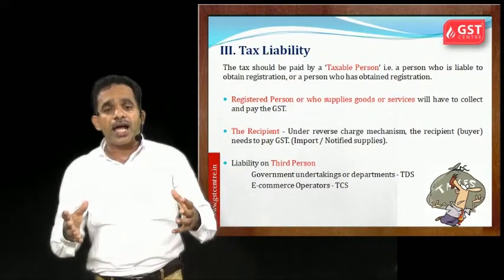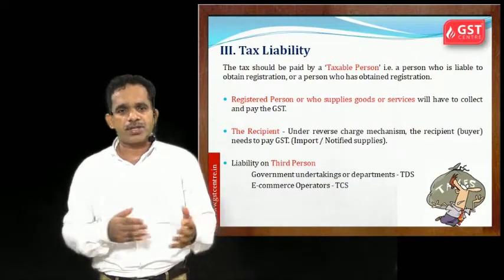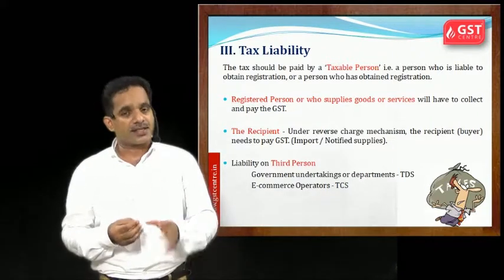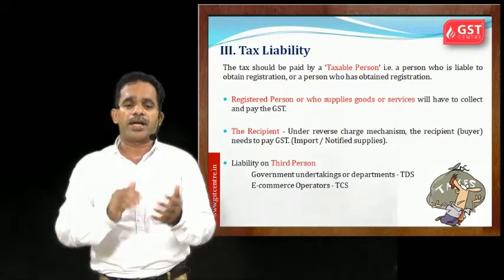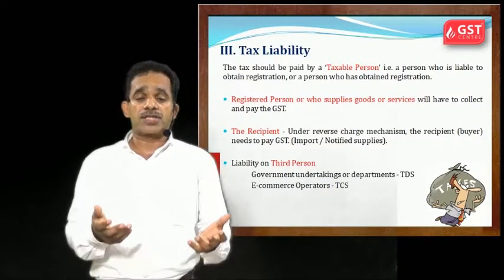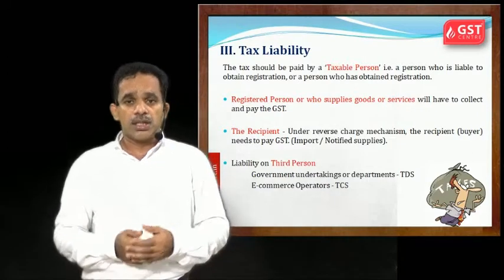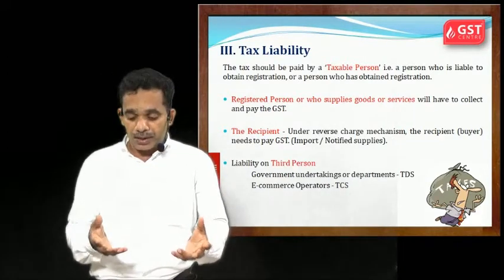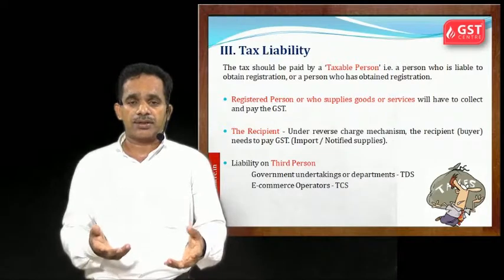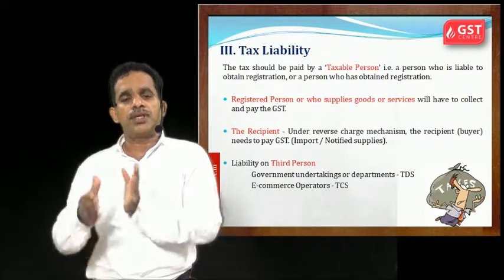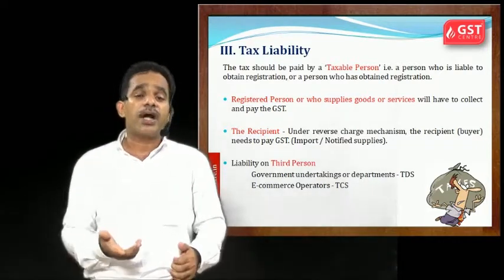And sometimes the tax liability is on the third person. Why the third person? Suppose it is coming under TDS. Here TDS is under the GST law, not income tax TDS. So TDS provisions are applicable, like any contractor doing works with the government companies like that. So in such cases, it will be TDS. Then, if it is e-commerce operators, TCS will be applicable, like Flipkart, Amazon, like that.